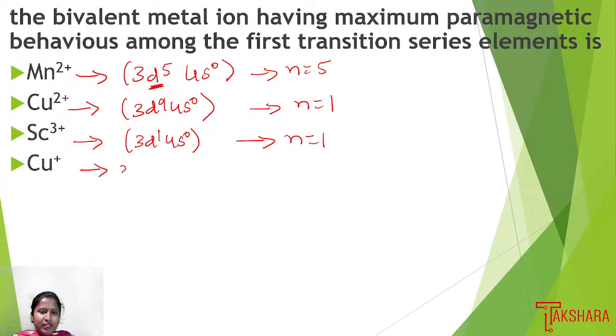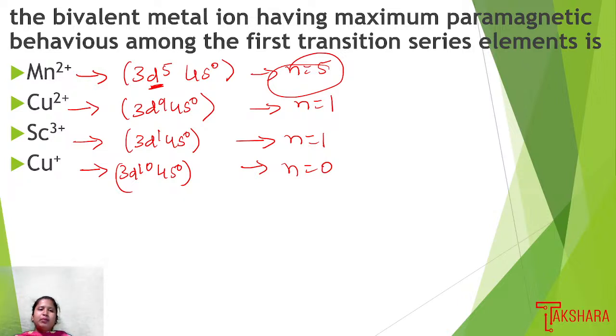Then Cu+, 3d10 4s0, is a completely filled orbital, so n is 0. So the unpaired electrons are 5, 1, 1, 0, where Mn2+ has the maximum number of unpaired electrons, so it has the maximum paramagnetic property. Elements with the most unpaired electrons show the maximum paramagnetic behavior, so we can choose option 1, Mn2+, as the right answer.